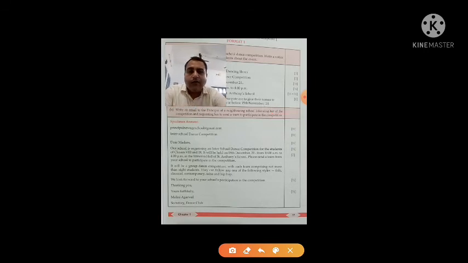And then, of the competition, you have to inform her about the competition. That means the name of the competition should also be there. And what is that? That is the inter-school dance competition, as it is given in A part, that is the notice part. And requesting her, you have to request the principal. So which word do you use to make the request when you frame a sentence?